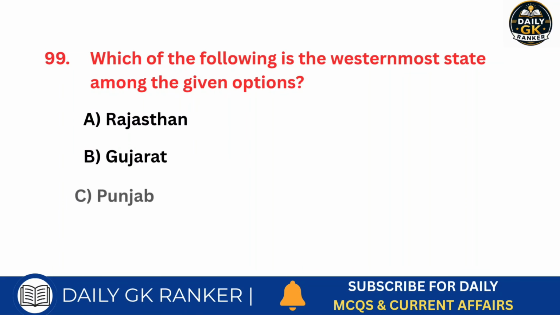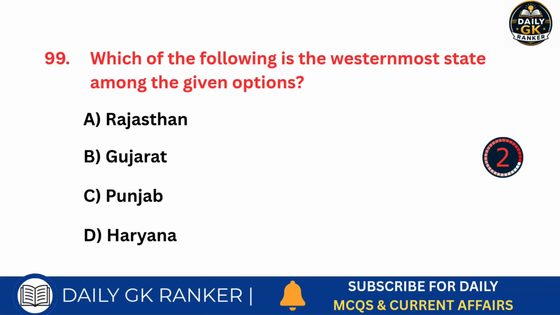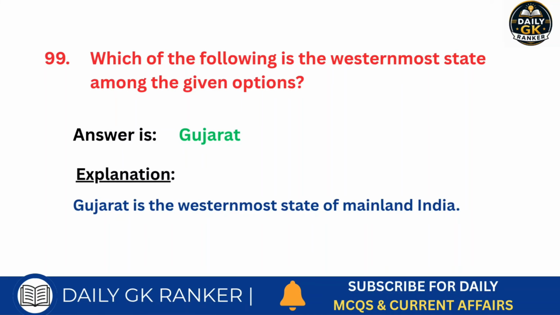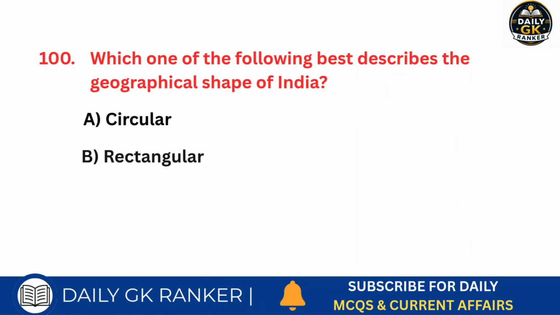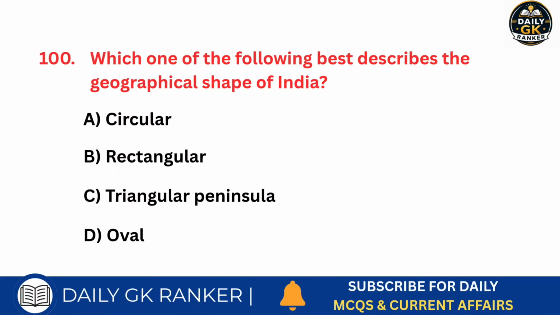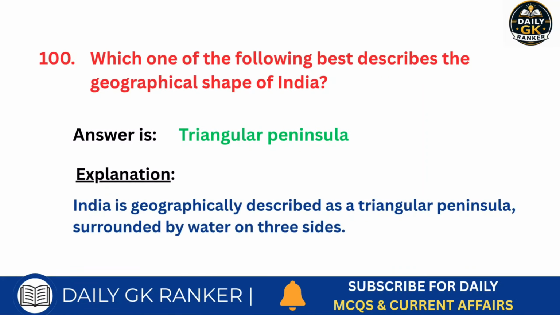Which of the following is the westernmost state among the given options? Answer is Gujarat. Which one of the following best describes the geographical shape of India? Answer is Triangular Peninsula.